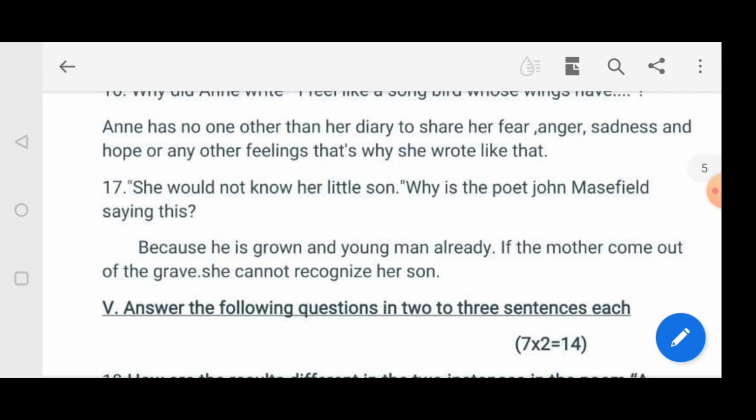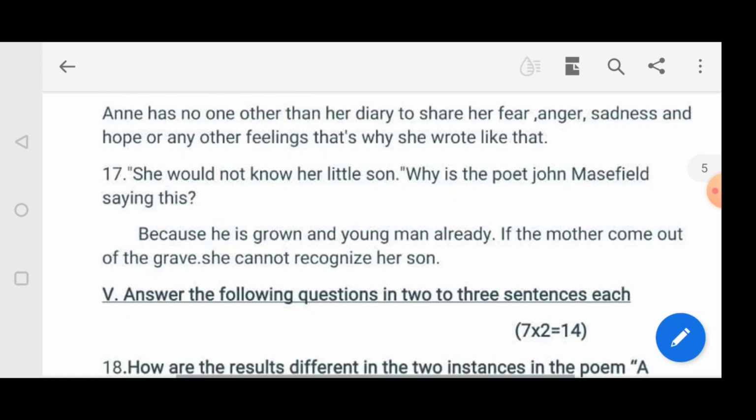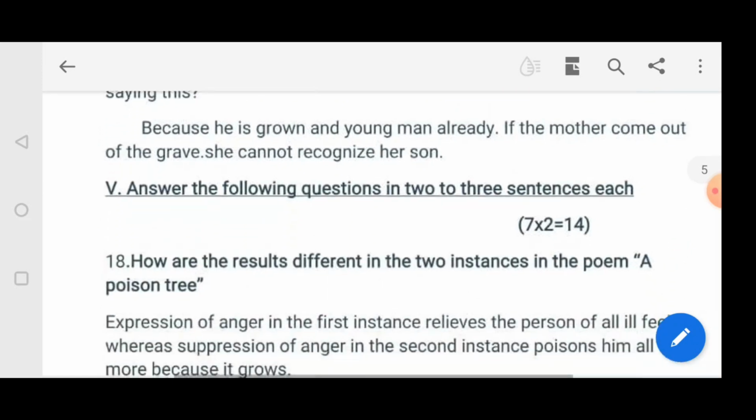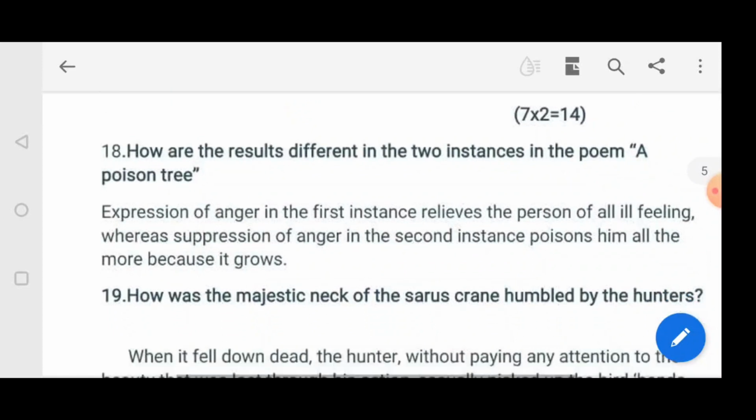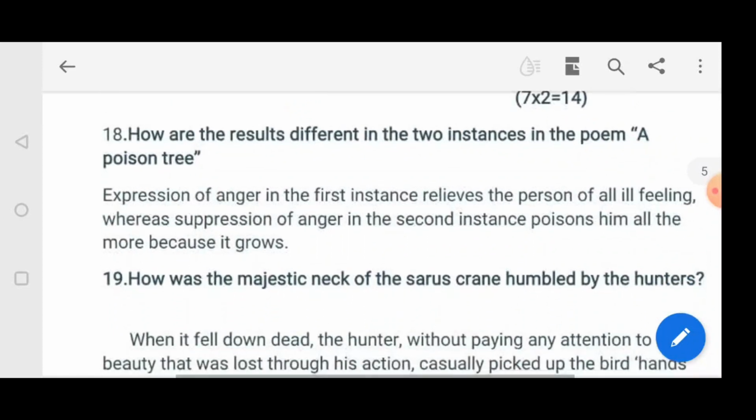So next, section five: answer the following questions in 2 to 3 sentences each. Seven questions are there, each question carrying 2 marks. The first question: how are the results different in the 2 instances in the poem A Poison Tree? In the poem, the poet is explaining 2 instances. The first one is the suppression of anger and the next one is the expression of anger.